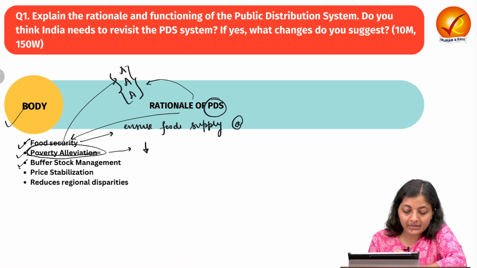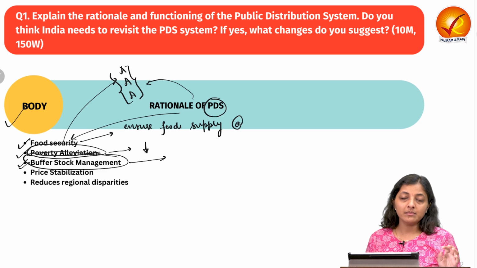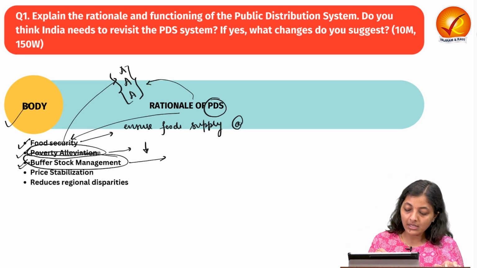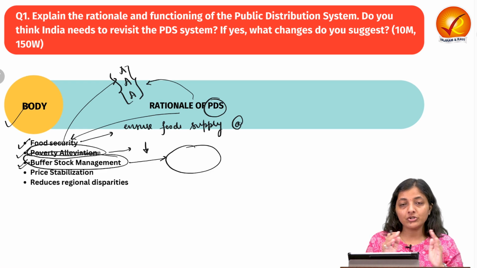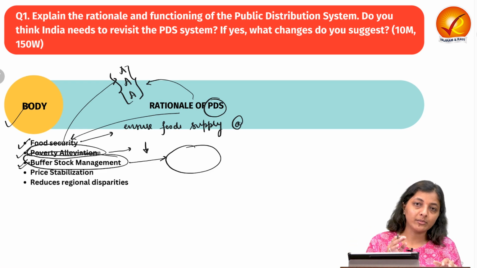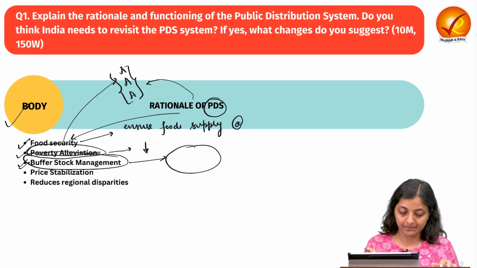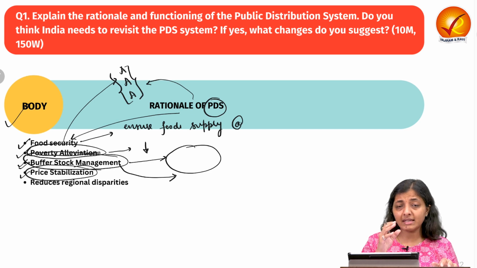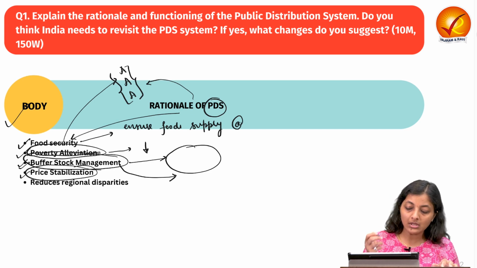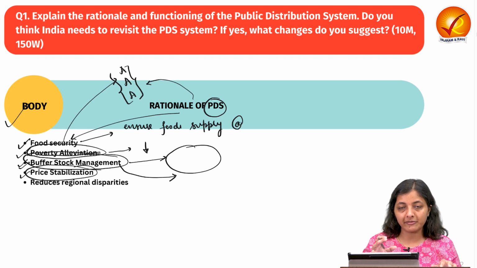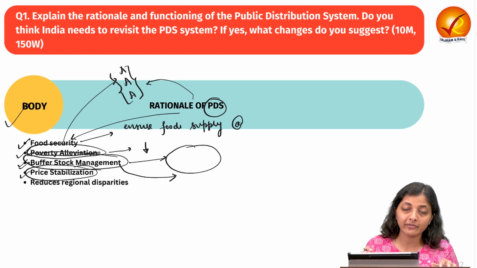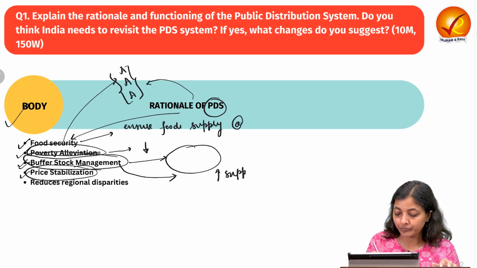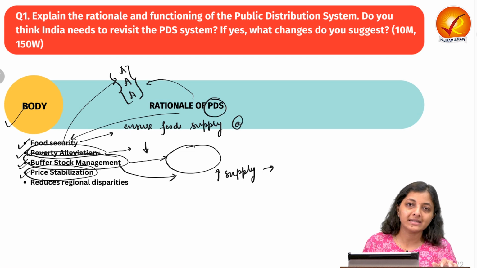So this is there. The next is buffer stock management. How? Because this PDS system requires the buffer management. So via this buffer management, they ensure the supply to the market at the time of the shortages or to meet the exigencies. Next is price stabilization. How price stabilization? As the system is having the aspect of the buffer stock management, they can release the food items from this buffer at the time of the shortages or at the time of inflation to increase the supply, so as to stabilize the prices.